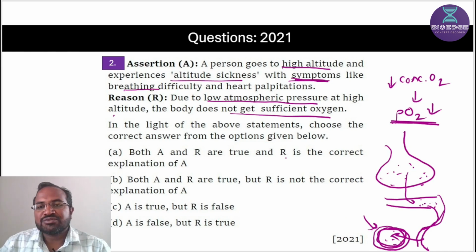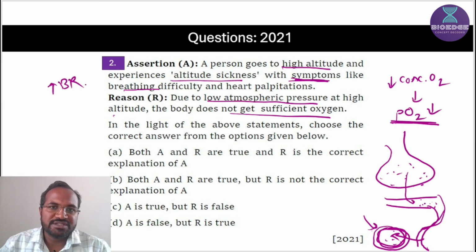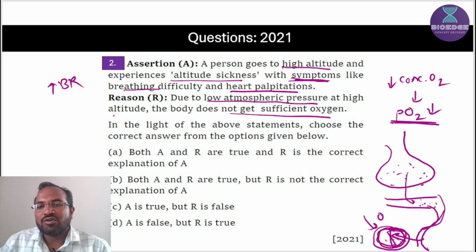So the body tries to increase the breathing rate, so it results in an increase in the breathing rate. And symptoms like heart palpitations. Heart palpitations means you are going to sense the heartbeats. Why are heartbeats increased? Because the body wants to supply more blood to the tissue. Why? Because tissues are not getting sufficient oxygen. So this is the whole phenomenon.